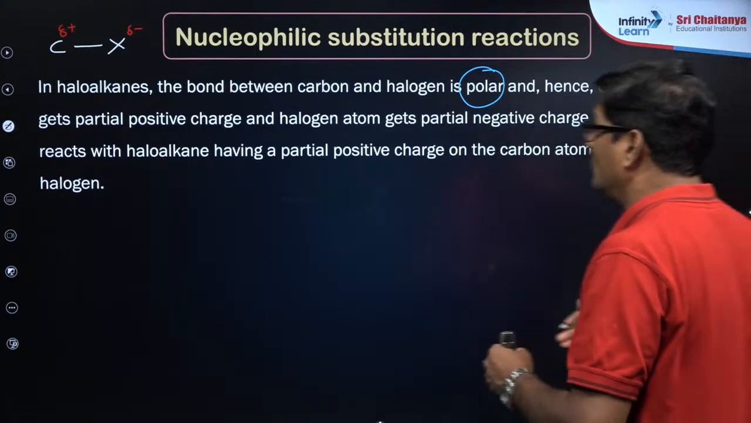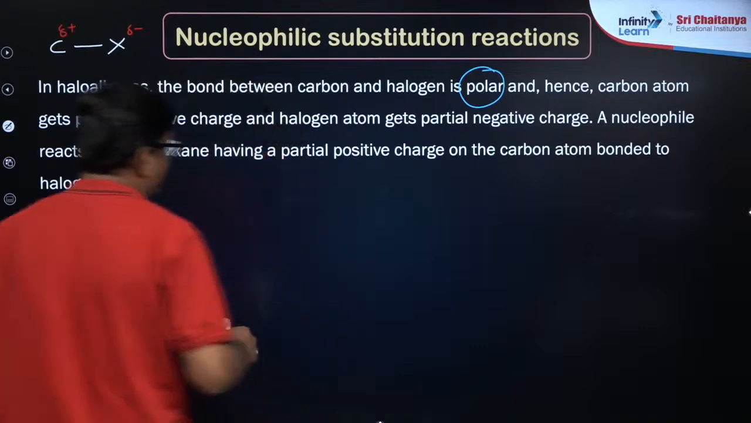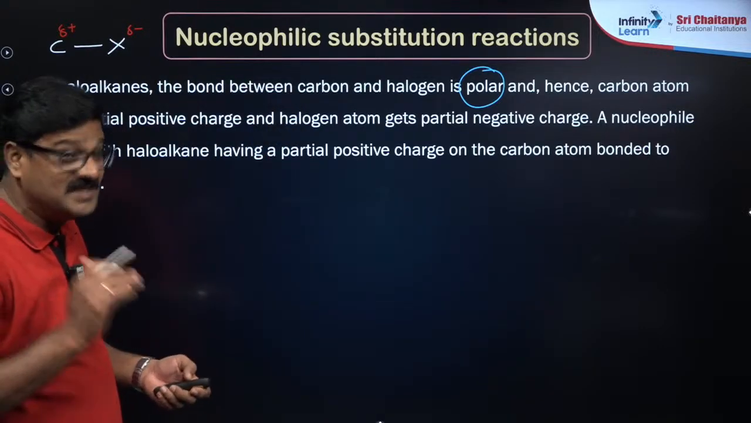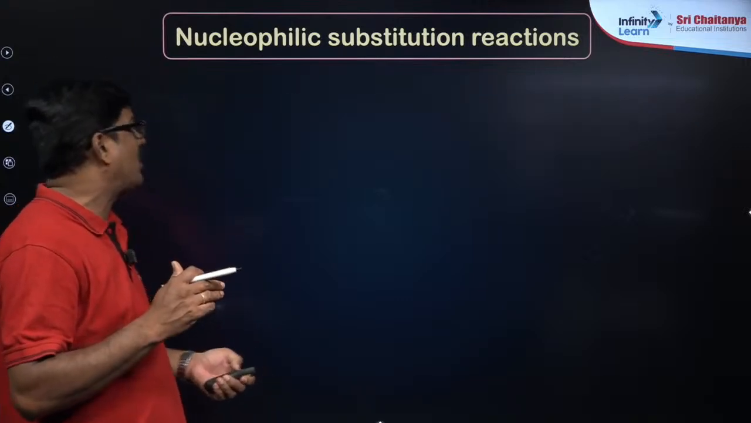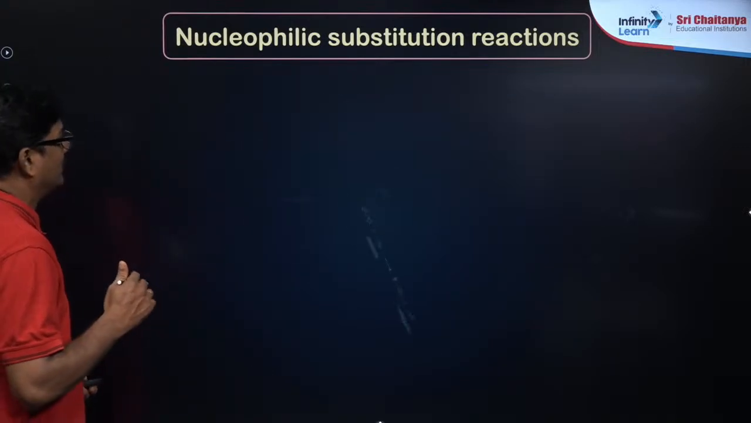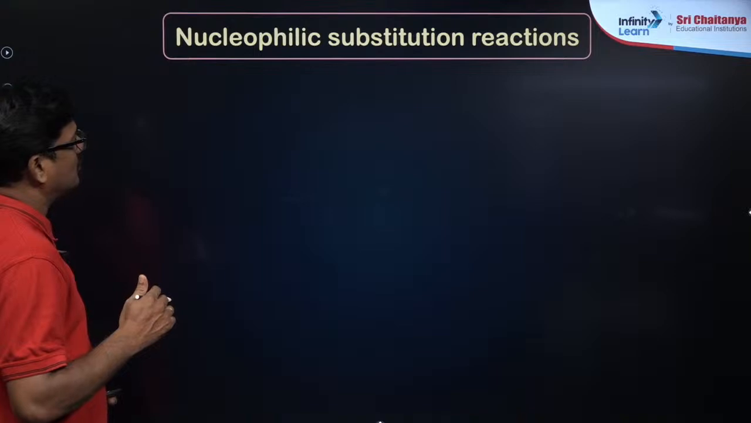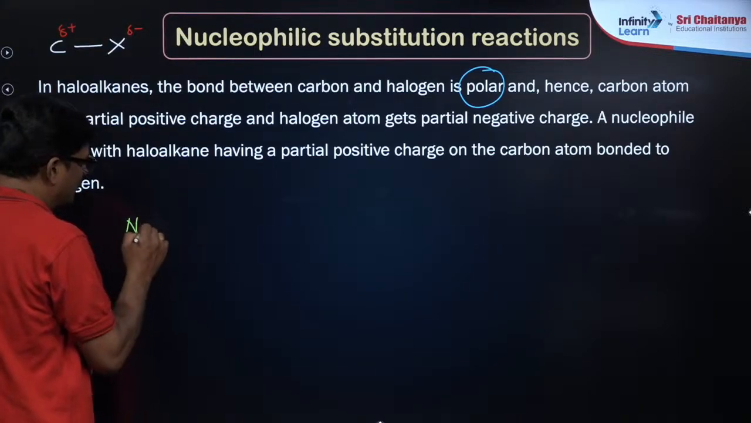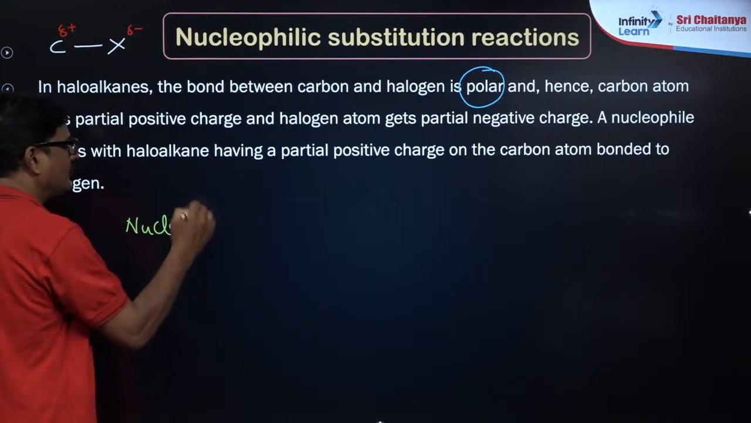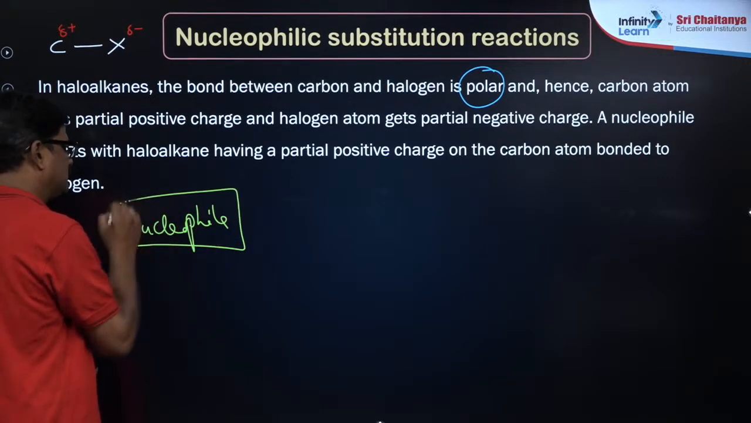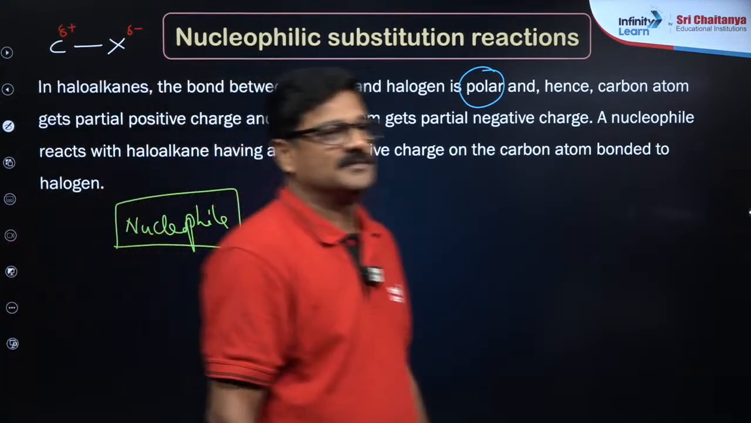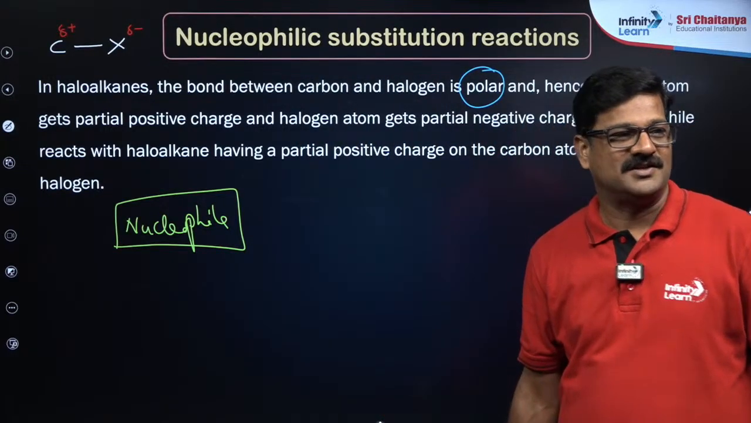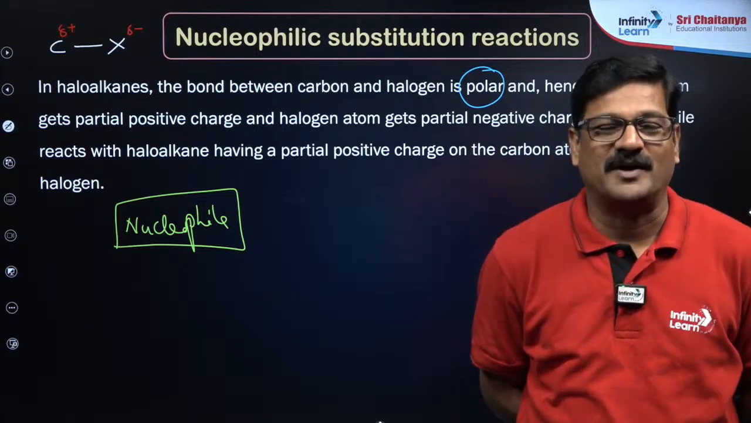So a nucleophile reacts with a haloalkane having a partial positive charge on the carbon atom bonded to the halogen. This is talking about a nucleophile. What is the meaning of a nucleophile, my dear students? A nucleophile क्या? So anybody can give it? Richa Sharma, Ashram and Ishita. I want to know what is a nucleophile, my dear students.